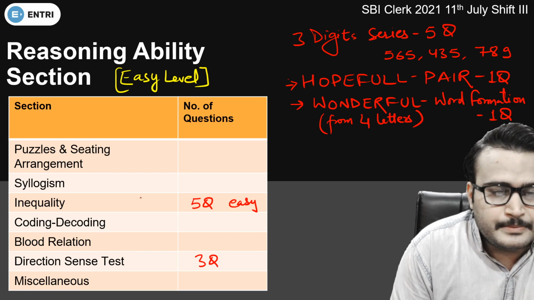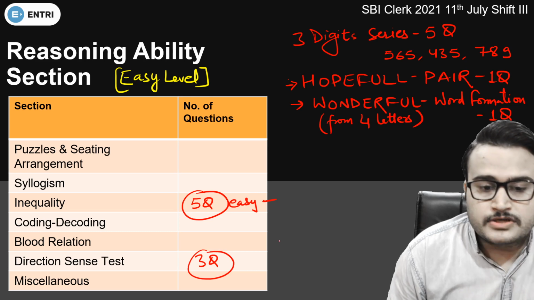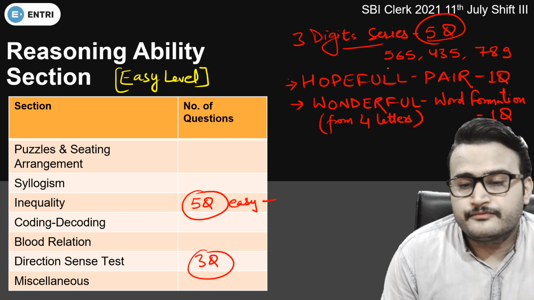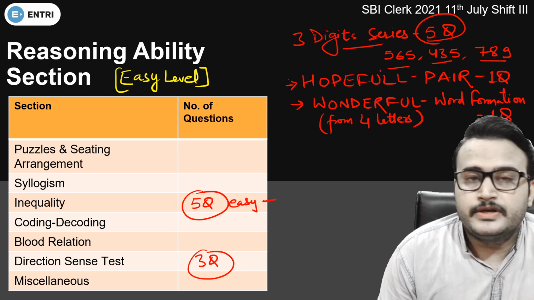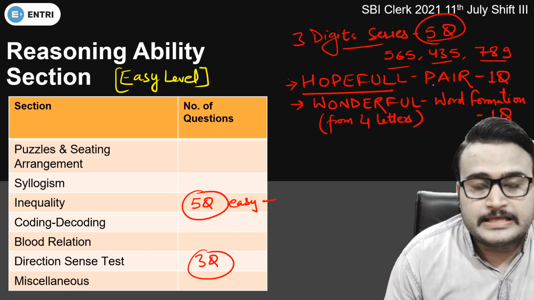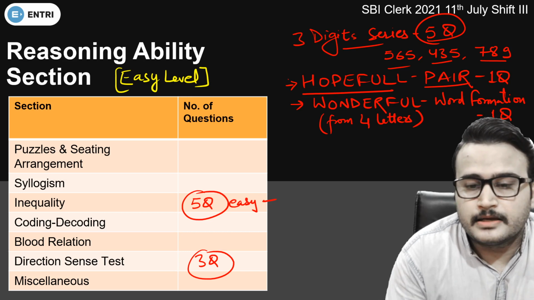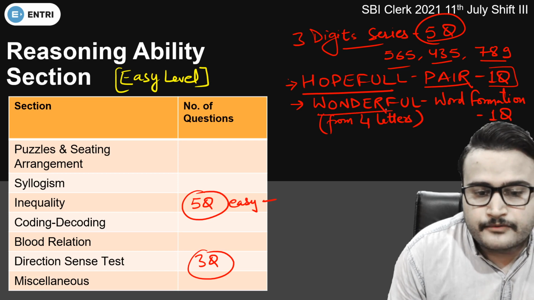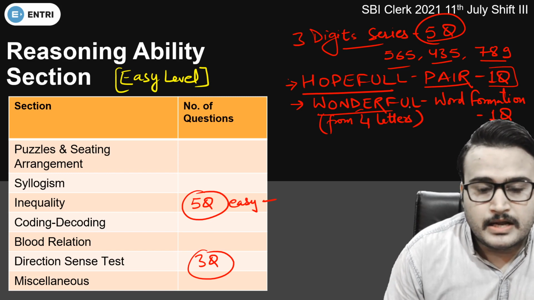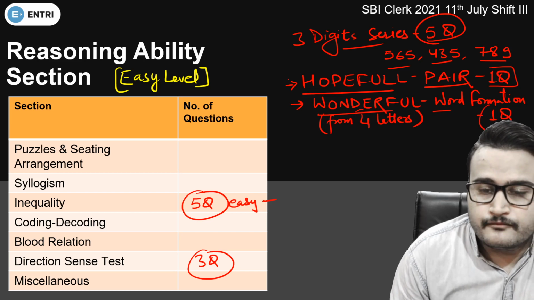So guys, in the reasoning ability section, inequality questions, 5 of them, were very easy, and direction sense 3 questions were easy in nature. Three digit series, 5 questions were there, based on a series like 5 6 5, 4 3 5, 7 8 9. We need to answer the 5 questions based on this series. And the word hopeful was given, so pair. We just need to find the pair according to the alphabetical order. So 1 question was there. And the word wonderful was given, and from 4 letters of this word we need to form a word. So 1 question from word formation was there.